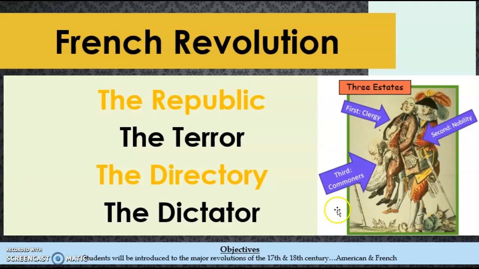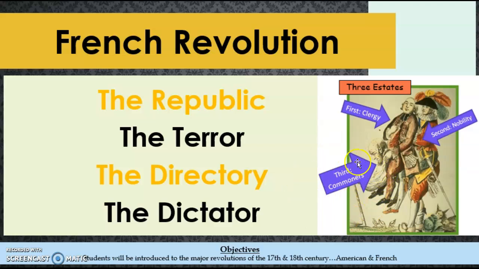They started looking at their own government, specifically how their social classes worked. So in France, you had 3 estates of social classes: the clergy, the nobility, and the commoners. Clergy were people who were Catholic Church officials and such. Nobility is your kings, your queens, your lords and ladies. And then basically the rest of France were commoners.